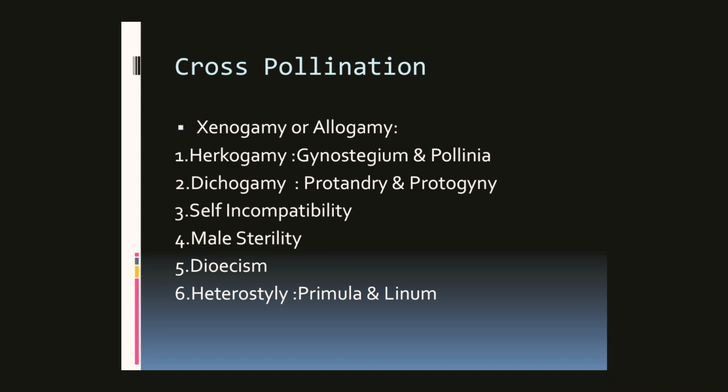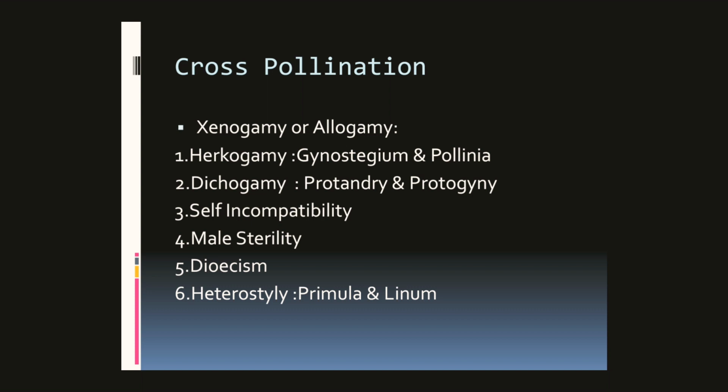Then there is male sterility. In male sterility, male sex organs are non-functional. They don't allow pollination of the gynoecium of the same flower, and male sterile lines also enhance cross-pollination.